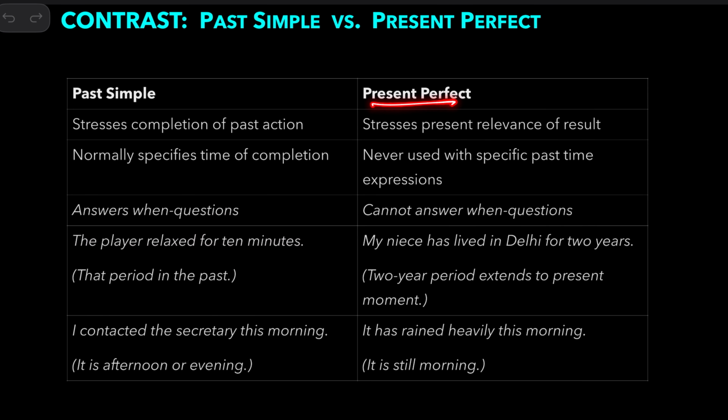But the present perfect stresses the present relevance of the result. It is never used with specific past expressions, so it cannot answer "when" questions. An example: my niece has lived in Delhi for 2 years, meaning she still lives in Delhi now. So the 2 year period extends to the present moment.